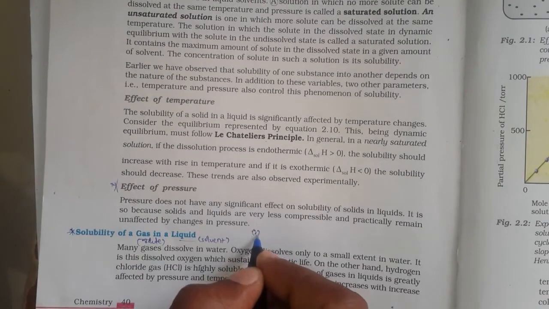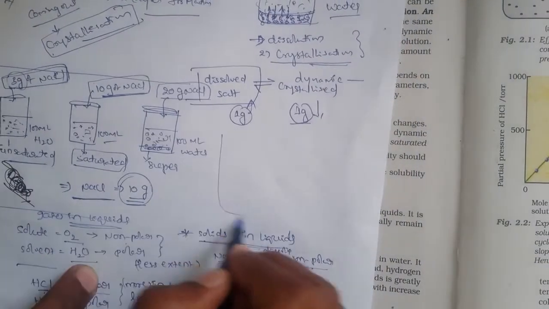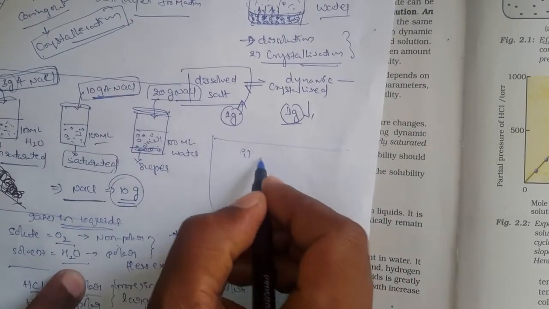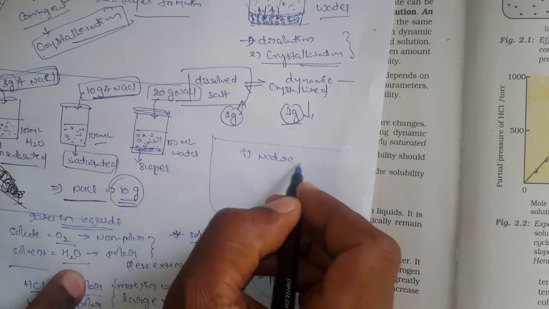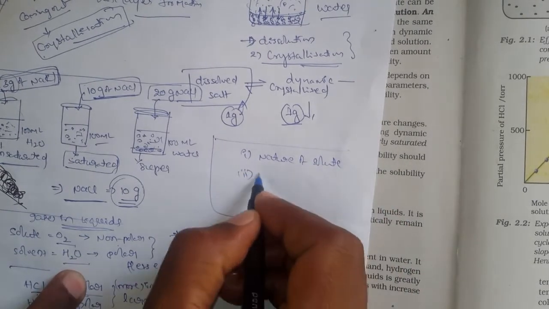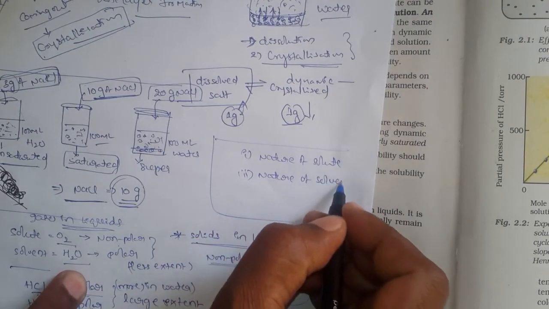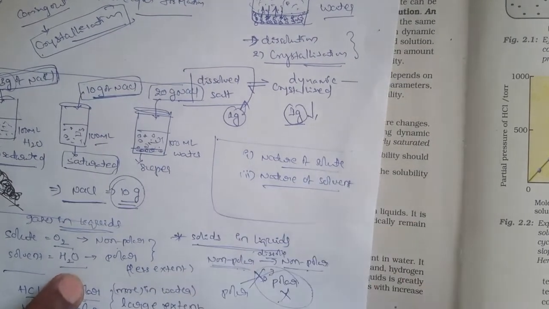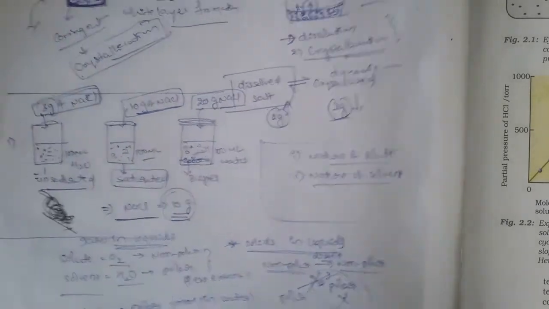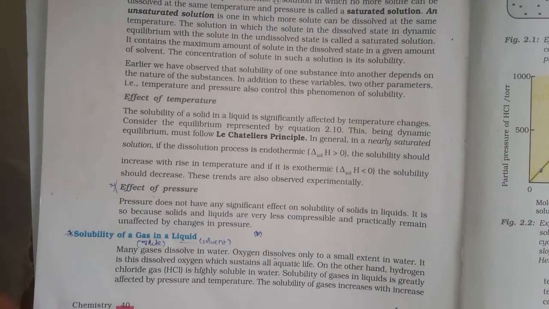What are the two factors we are going to avoid? The nature of solute, and the second one is the nature of solvent. So these two things we are going to avoid. You know why I have avoided them. And what about the remaining two factors? They are the effect of temperature and the effect of pressure.